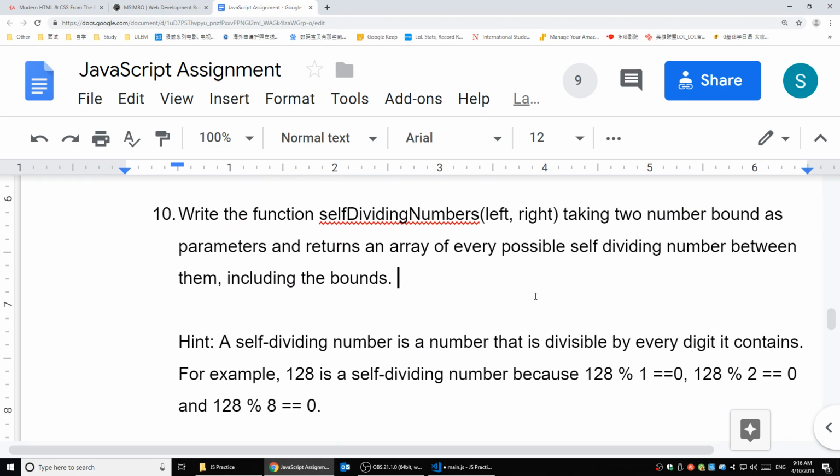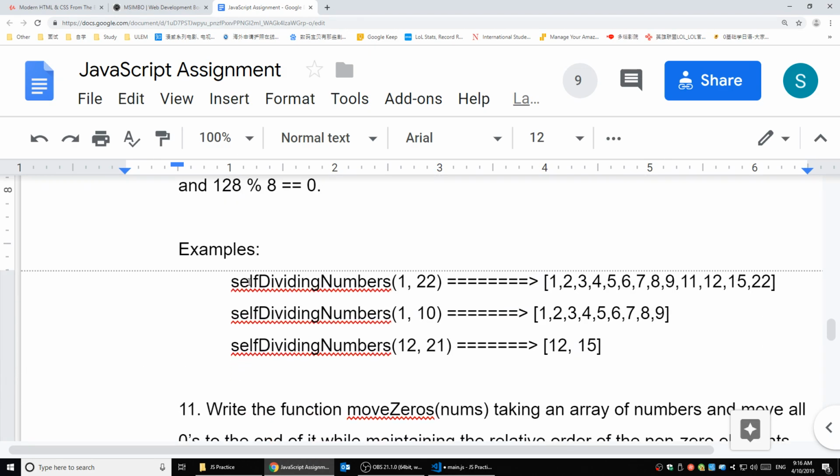It's going to give you 2 numbers. Self-dividing number takes 2 numbers, like for example 1 and 22. It asks you to look for all the self-dividing numbers between 1 and 22. If that is self-dividing, then put them in the list. Return the array.